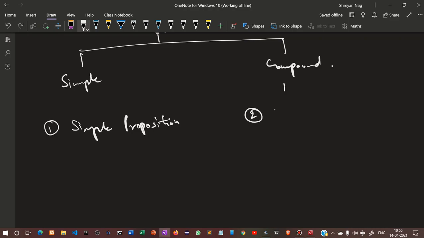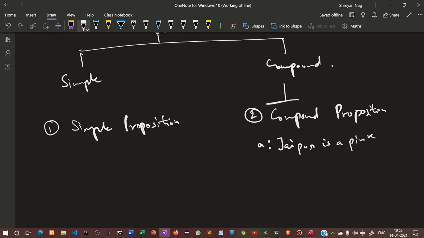Suppose the first proposition is A colon, Jaipur is the pink city of India.